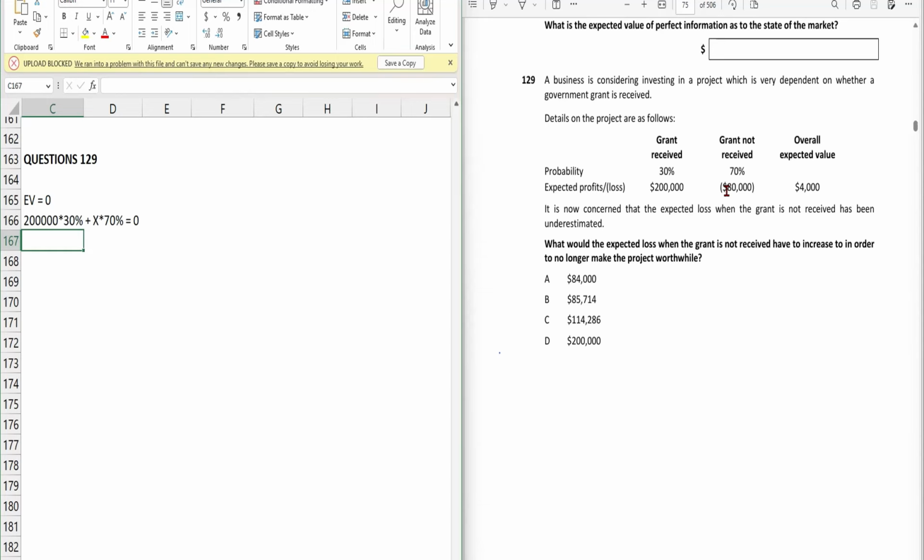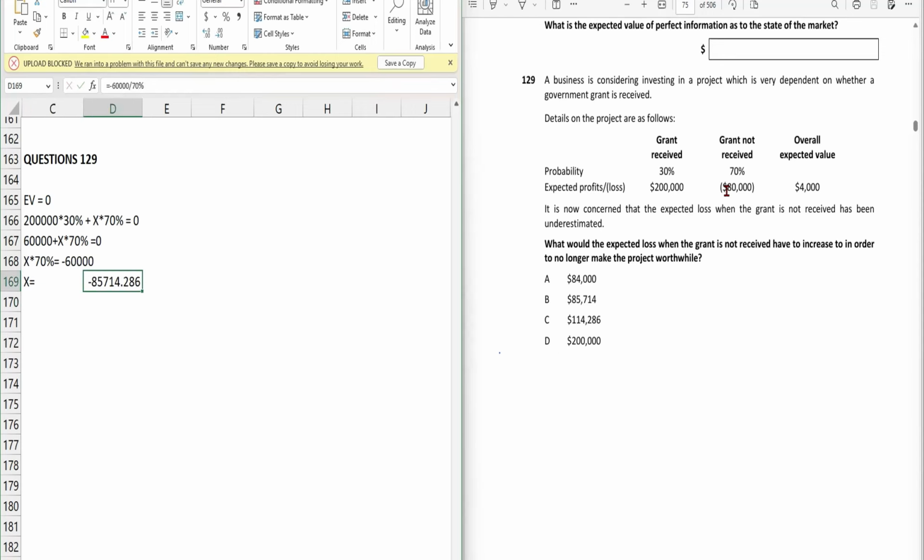30% of 200,000 is 60,000, and then plus X into 70% is equal to 0. Now X into 70% equals minus 60,000. All right, now the value of X is equal to minus 60,000 divided by 70%.